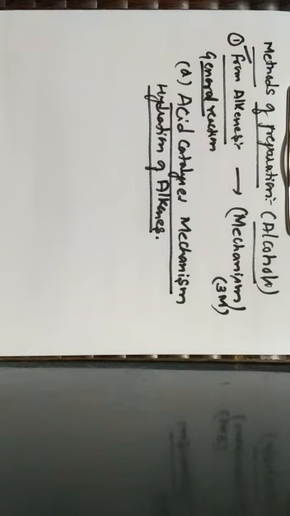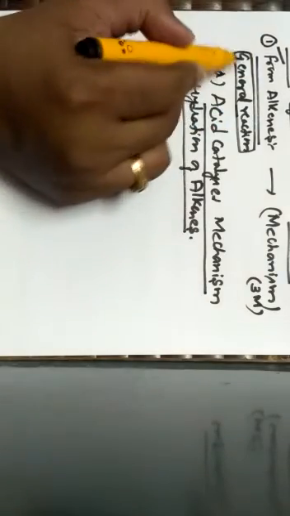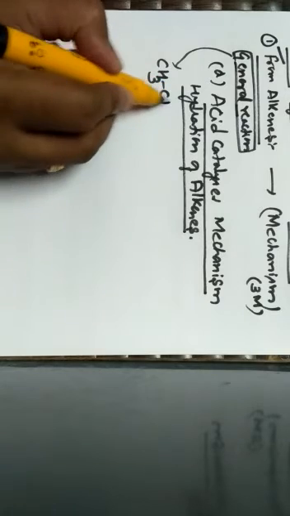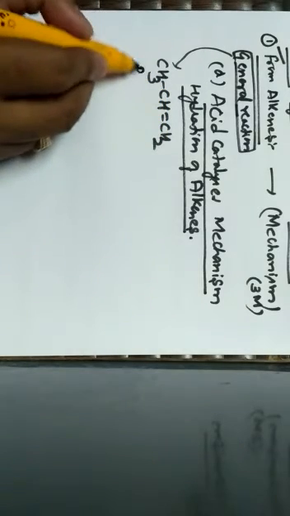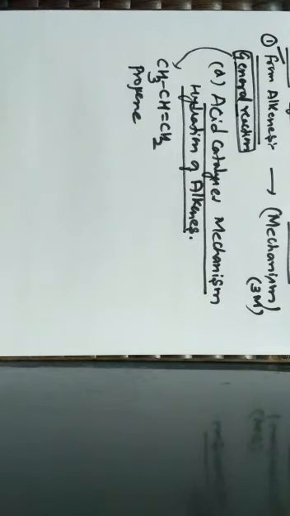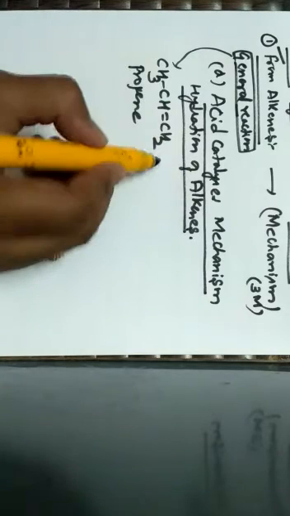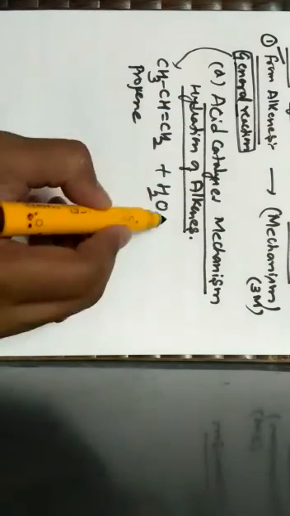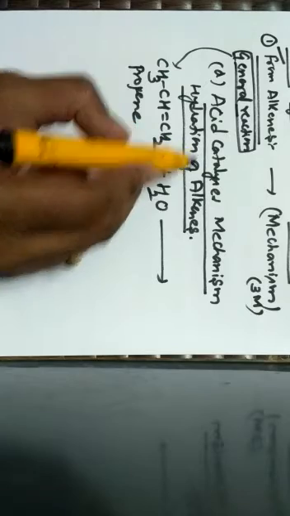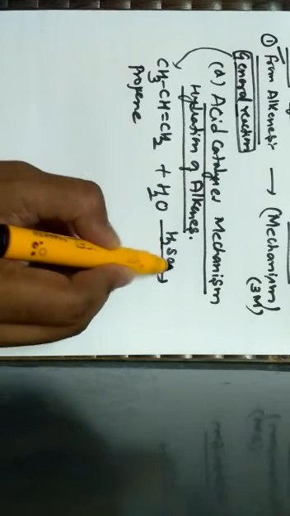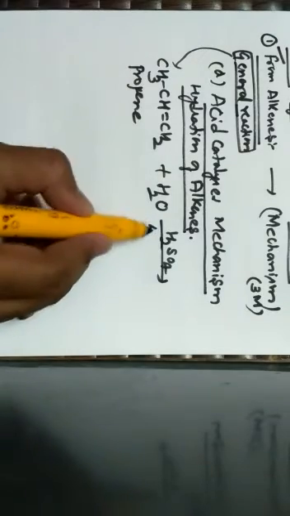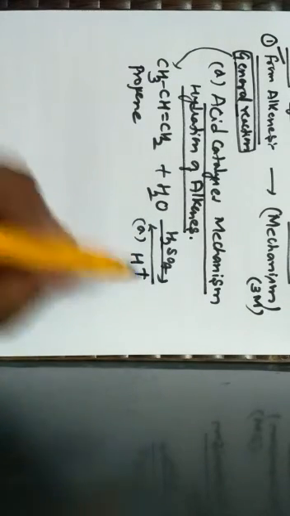Basically, when we study this concept, first we should know the general reaction. You know this structure; this is called propene. This is the acid catalyzed hydration of alkenes. Hydration means addition of water. When water is added in the presence of a catalyst, and here the catalyst is acid, that is sulfuric acid, or it can also be written as H plus ion.